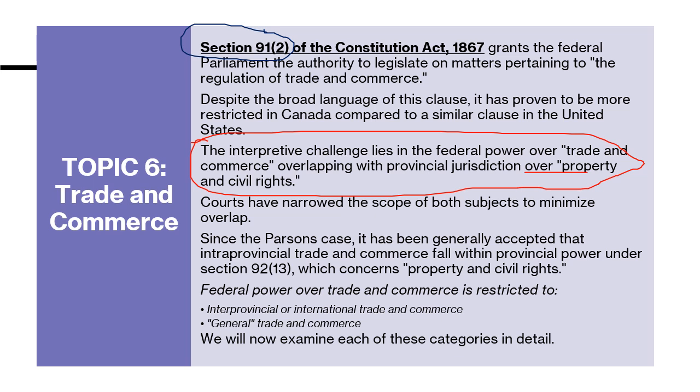Here, the court accepted that intra-provincial trade and commerce generally falls under provincial power under section 92(13), which concerns property and civil rights. But when we are talking about federal power, where do we apply it? Two situations. Number one, interprovincial, or what we call international. Here we are not talking about intra-provincial.